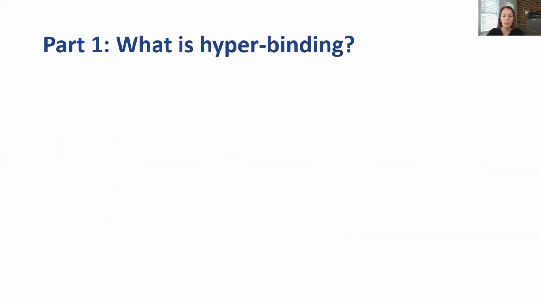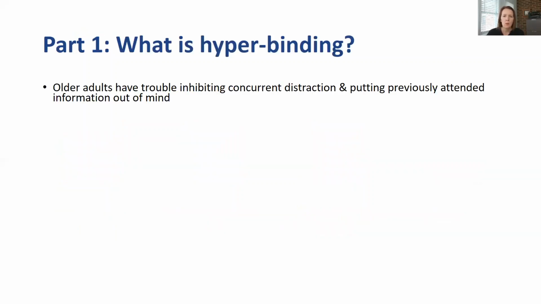So first of all, what is hyperbinding? Well, as I've already said, older adults have trouble inhibiting concurrent distraction and also putting previously attended information out of mind. And we have shown that this leads them to actually form more excess associations than younger adults, or to hyperbind. They bind all this irrelevant information together.